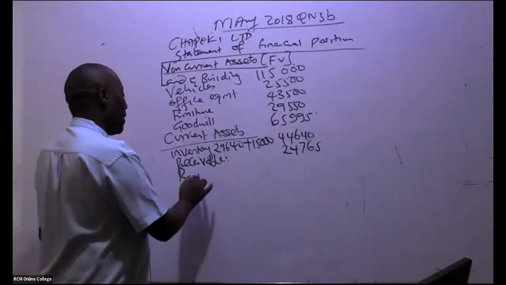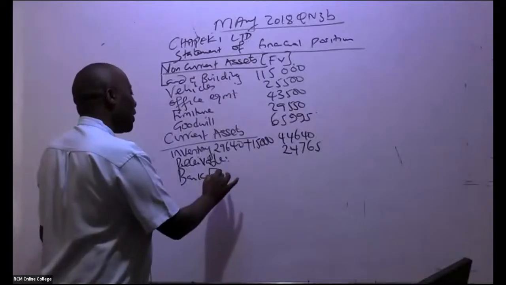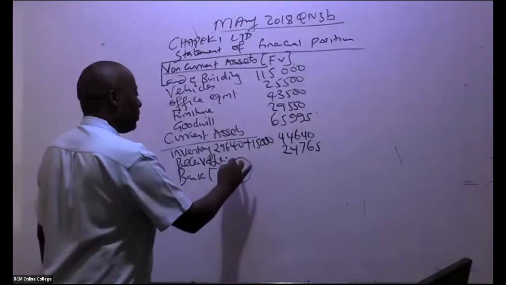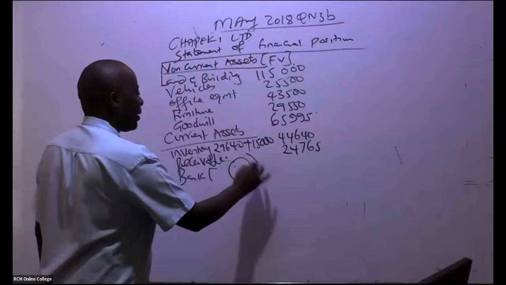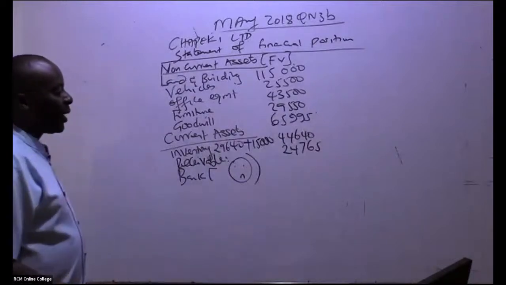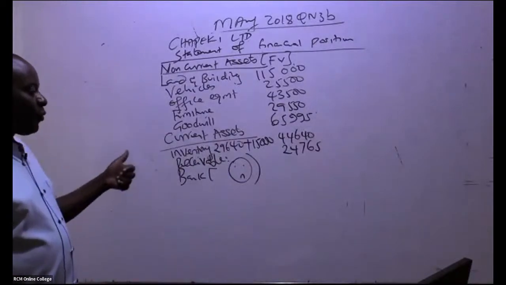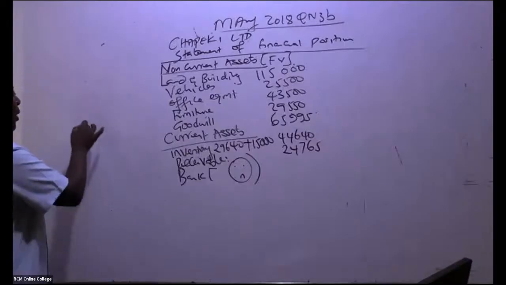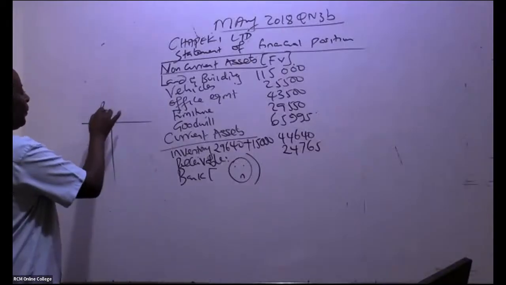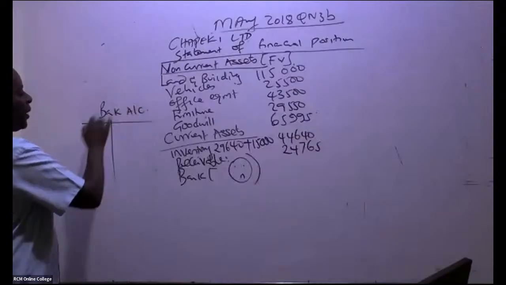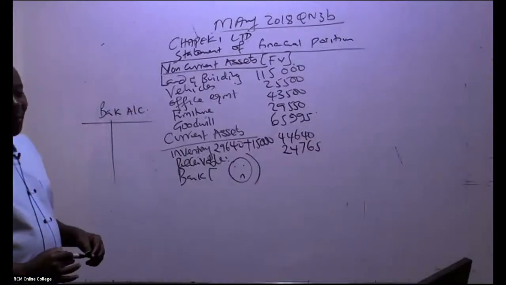So we have cash at bank. I can even draw something like this for him. I will not do the cash at bank, but because I'm here to teach you, not for exam purposes, I will come and do a bank account. We can do a bank account pretty fast.